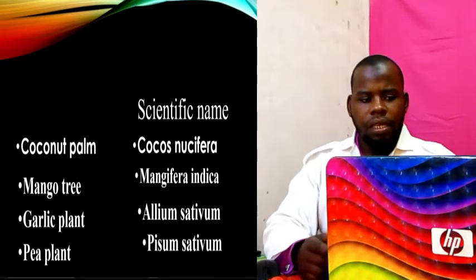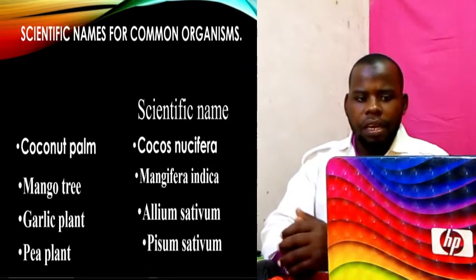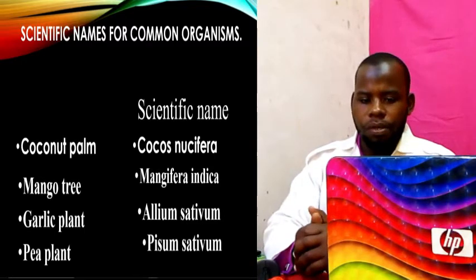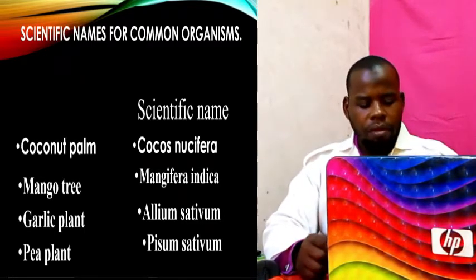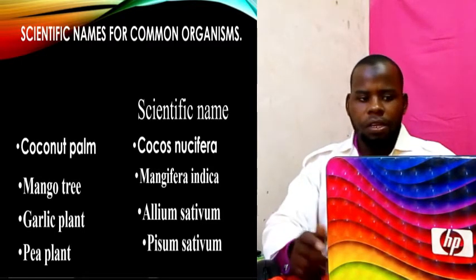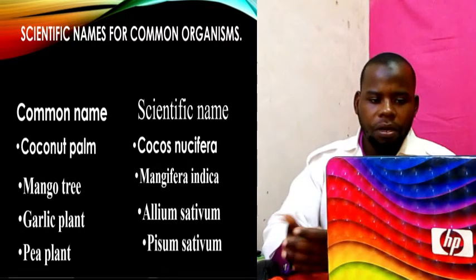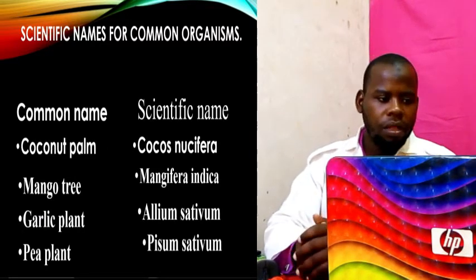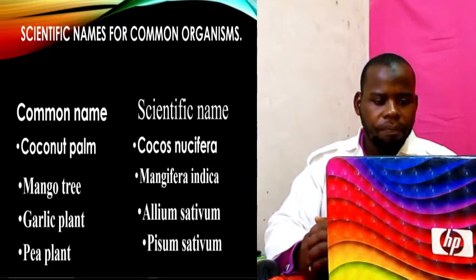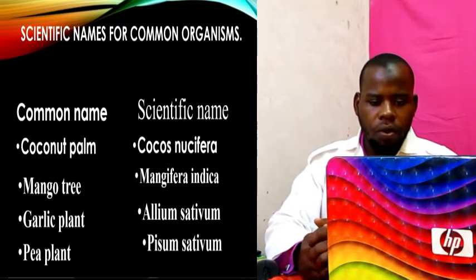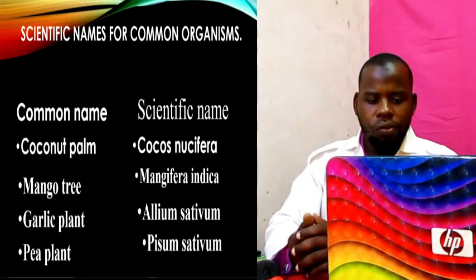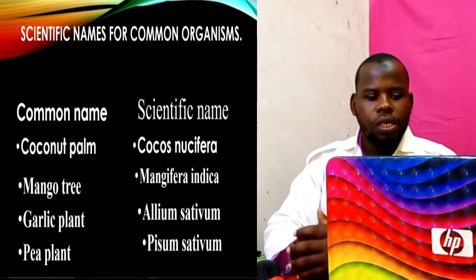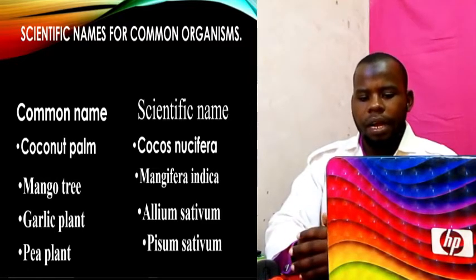Let's see the scientific names for common organisms. We have common names and scientific names. We start with the coconut palm, called Cocos nucifera. Mango tree is called Mangifera indica.